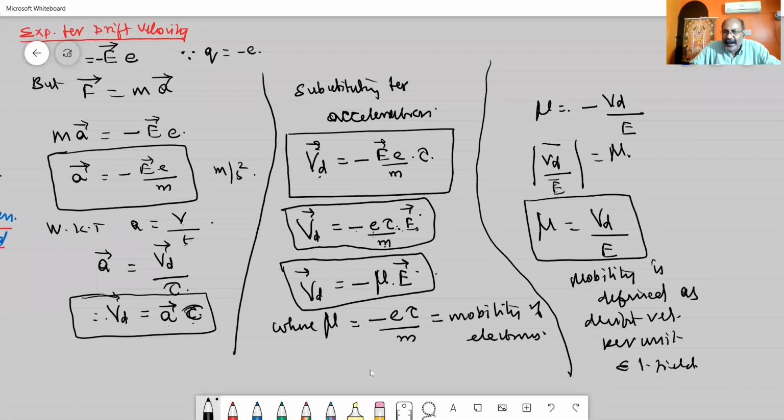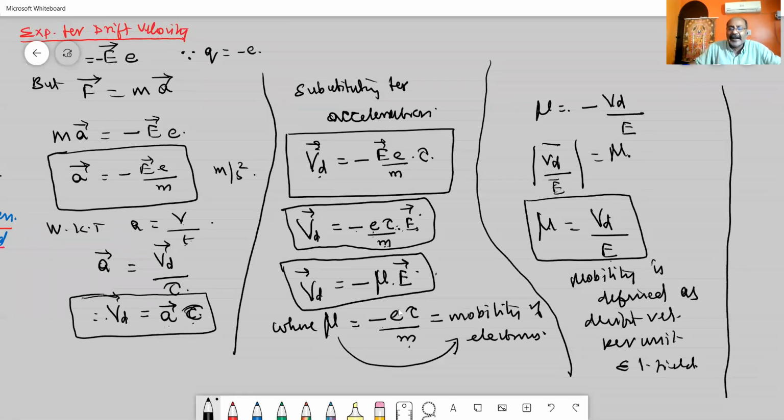But e, tau and m are constants. Replacing all these with a single constant, I can write drift velocity is equal to minus of mu into E, where mu is called the mobility of the electrons in the conductor, which is equal to minus of e into tau by m. So the negative sign indicates that the electrons are moving in a direction opposite to the electrical field, or the charge of the electron is negative. Now, how to define this mobility? By taking the modulus, I can write mobility is defined as drift velocity per unit electric field.